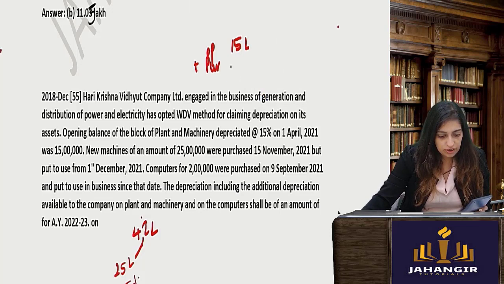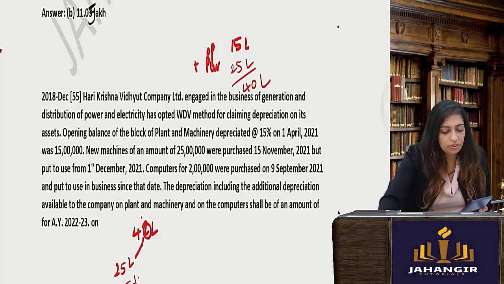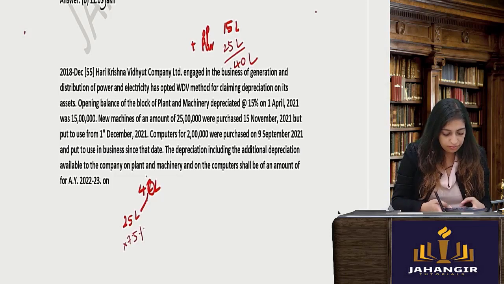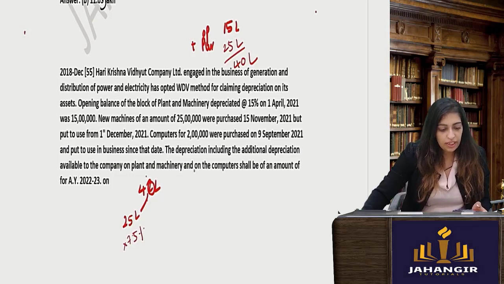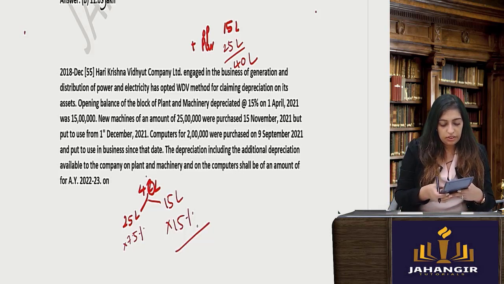This is the opening block and new machinery of 25 lakhs. So you will get your 40 lakhs. Out of 40 lakhs, for 25 lakhs you will take 7.5%. The remaining, you will take full 15%. Correct?